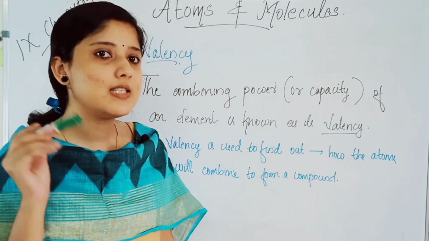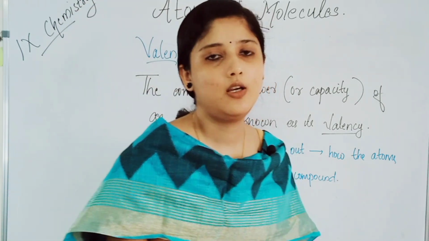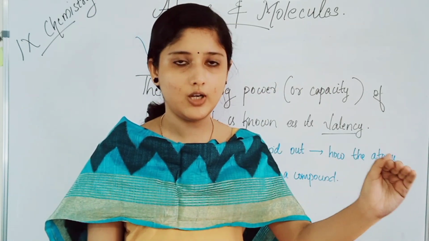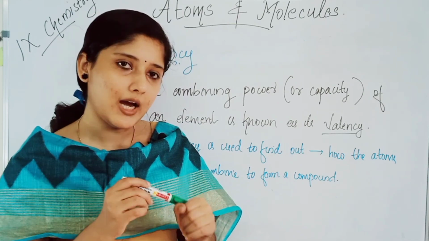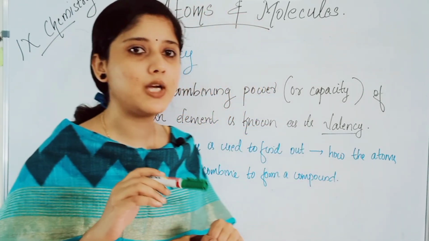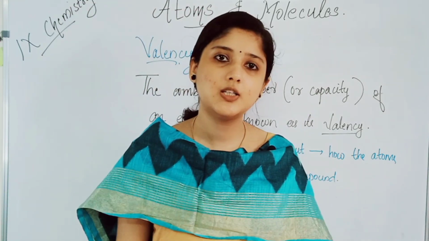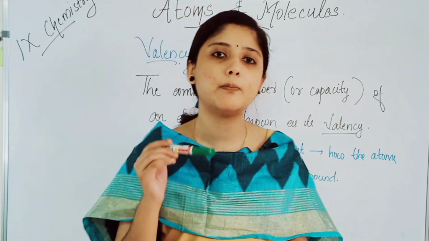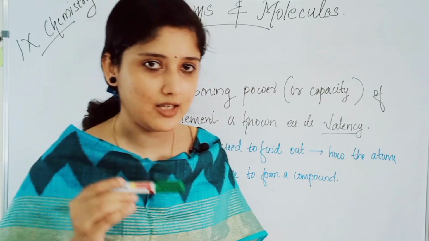For example, the combining capacity of hydrogen and oxygen to form a water molecule, or the combining capacity of magnesium and oxygen to form magnesium oxide, or magnesium and sulfur to form magnesium sulfide. The combining capacity of an element is called valency.